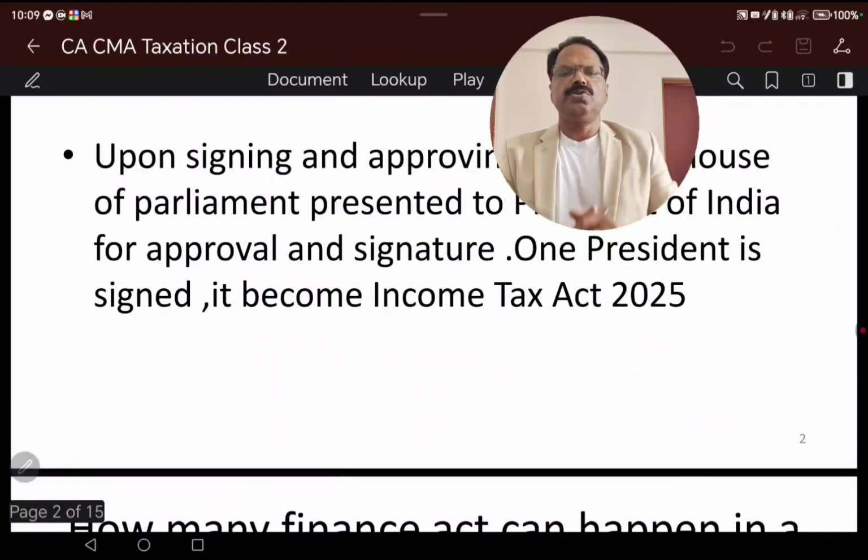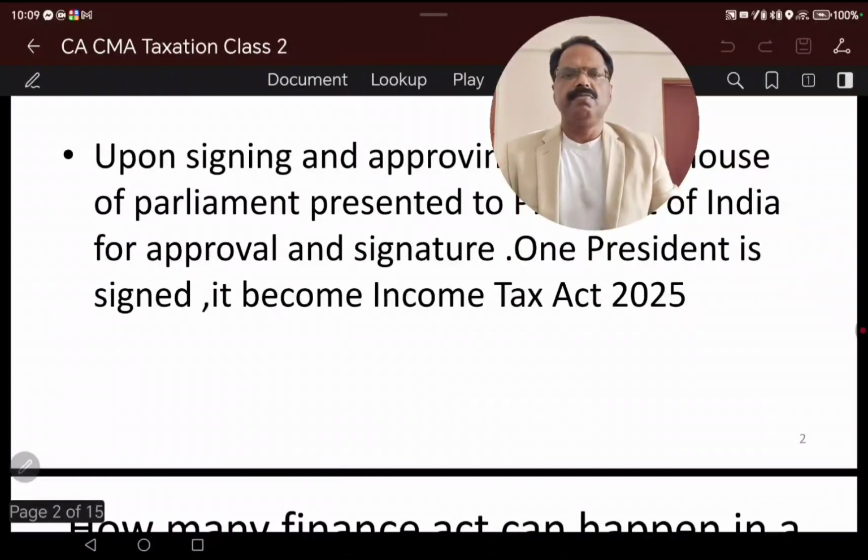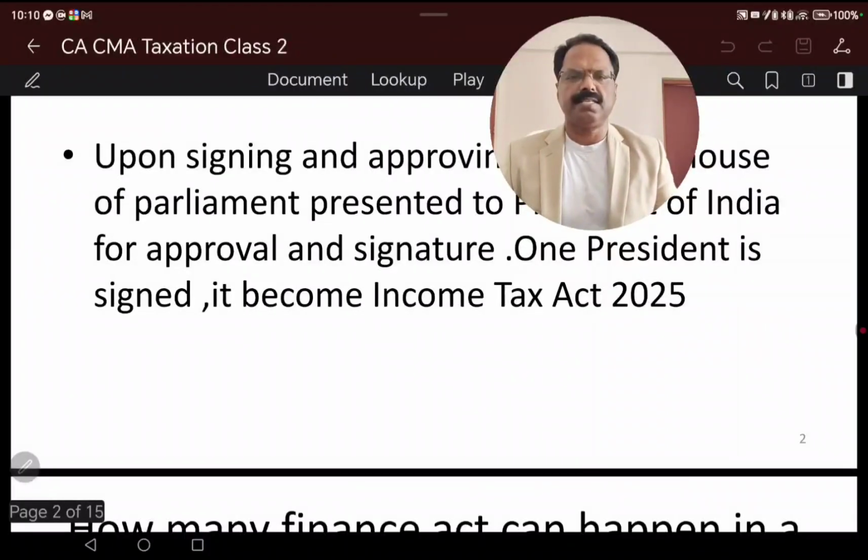As far as 2024-25 is concerned, it is the previous year for which the tax is applicable for the September 26 exam, and the tax rate is applicable from the 1st April 2024 assessment year. That is the base for calculating, and on that basis we are discussing the Finance Act.